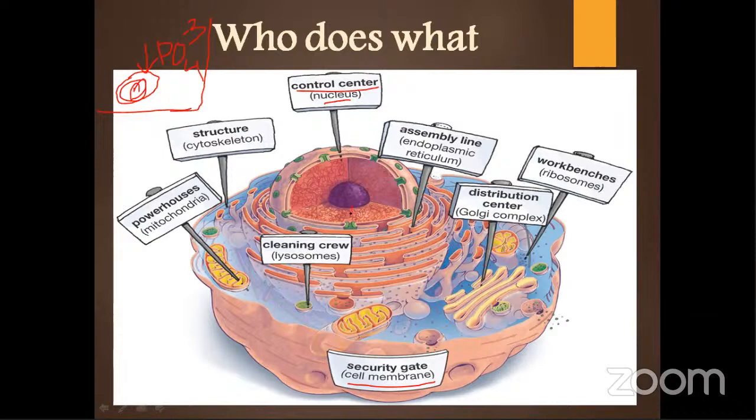Whatever thing is produced will move through a particular passage. You might have seen in various games, like one rabbit's home is present over here and the rabbit is sitting over here. It has to move through some passage to reach the home. So just imagine the endoplasmic reticulum as that kind of structure. It is a pathway through which whatever material is produced in the nucleus has to move. How can it move? The nucleus has some pores, and from these pores the RNA produced by the cell will come to the outside. So the endoplasmic reticulum is also called the assembly line.